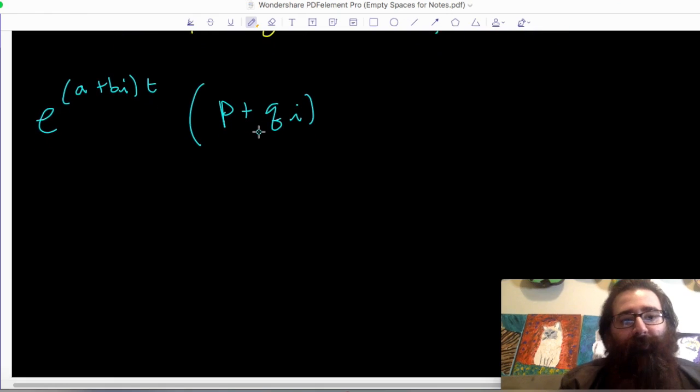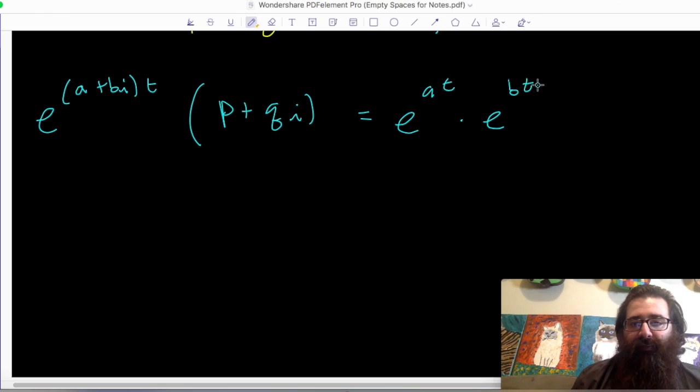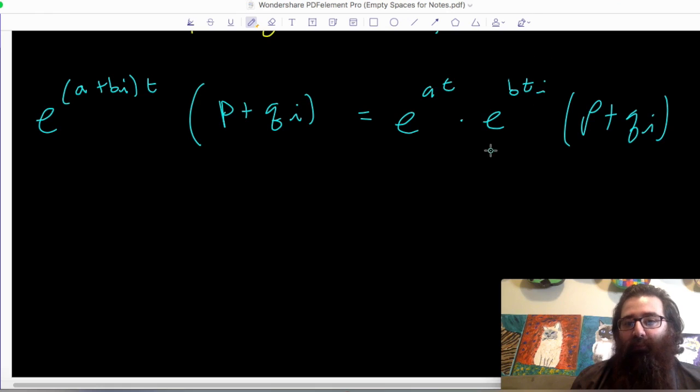I can split this up even further and say, well, this is equal to e to the at times e to the bti, times the quantity p plus qi. And then we remember from our discussion with the characteristic equation that I would use Euler's identity on this e to the bti.